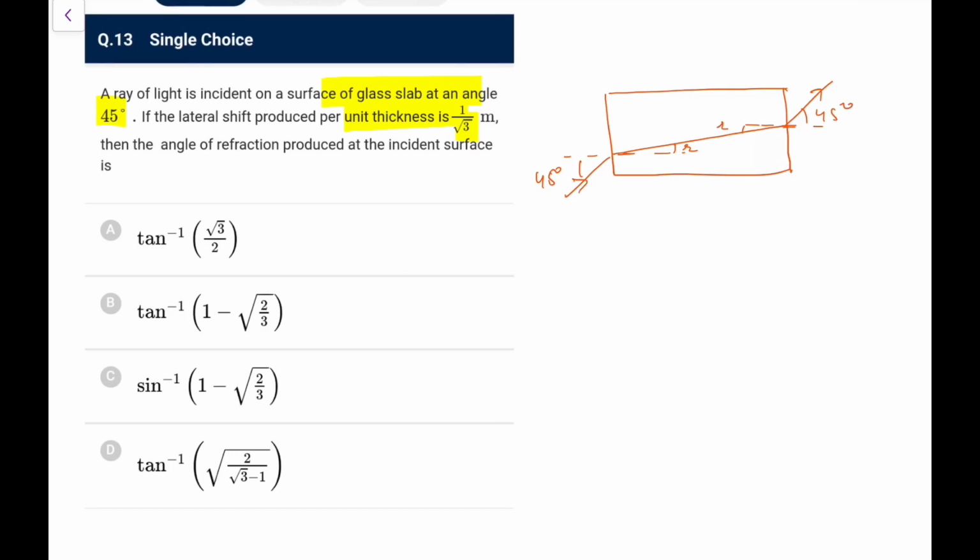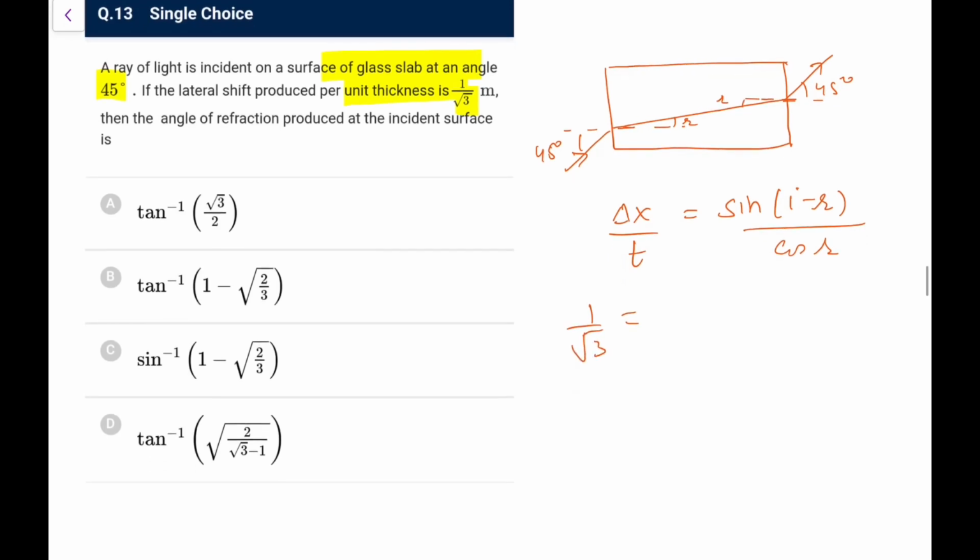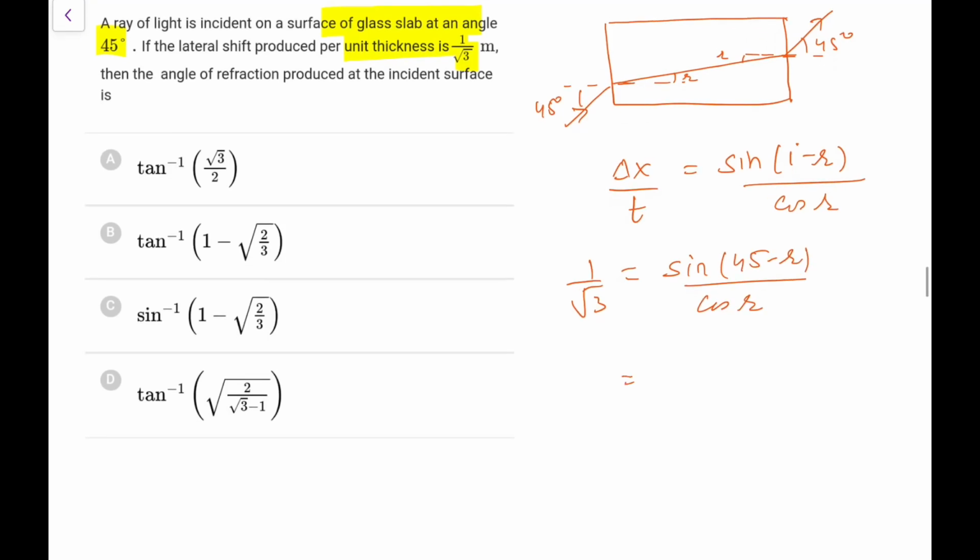So for this particular diagram, the lateral shift per unit thickness, you know that formula. That shift, delta x, if you write delta x by t, it would be sine of (i minus r) upon cos of r, because delta x is t sine (i minus r) upon cos r. This is given as 1 by root 3. Now i is given as 45, so sine of (45 minus r) upon cos of r. Now this is a trigonometry question. So sine 45 cos r minus cos 45 sine r divided by cos of r is 1 by root 3.